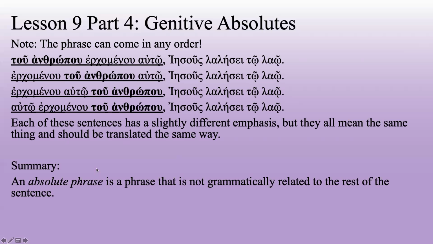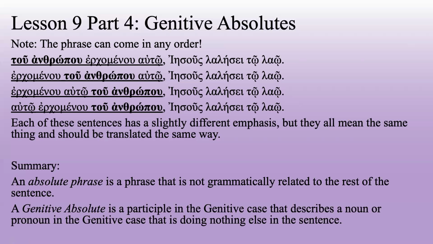Summary: an absolute phrase is a phrase that is not grammatically related to the rest of the sentence. And a genitive absolute is a participle in the genitive case that describes a noun or pronoun in the genitive case that is doing nothing else in the sentence.